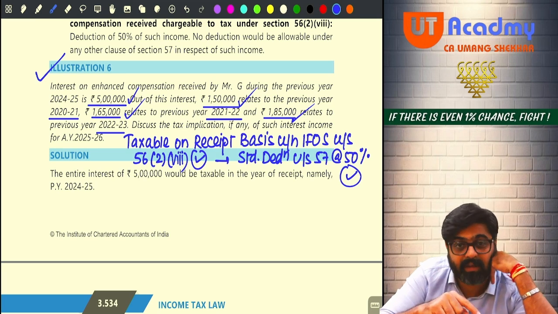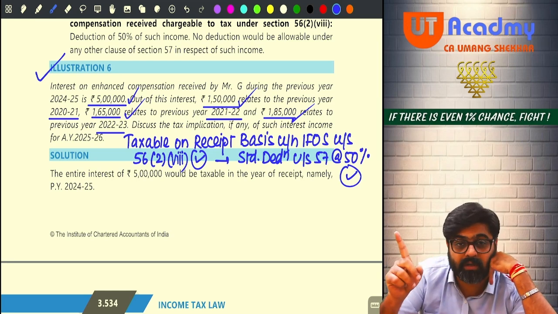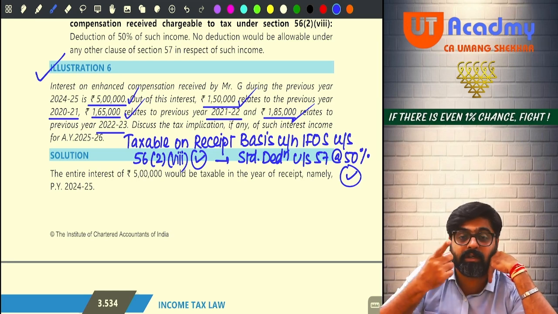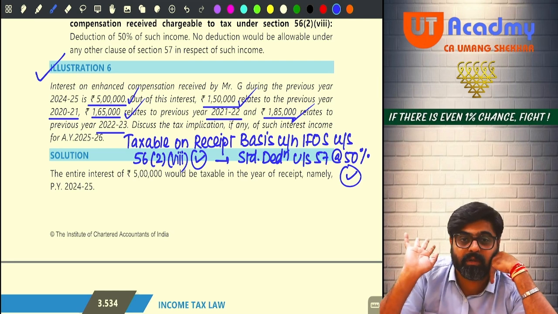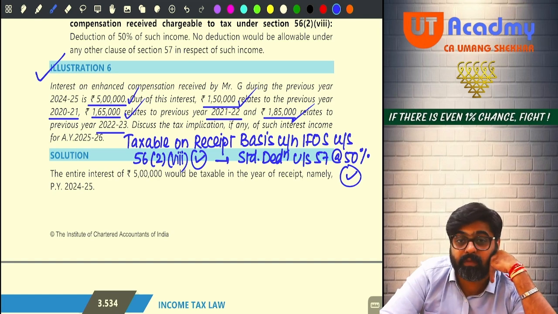Whether in that 5 lakh some interest relates to this year or relates to earlier years, that interest will be taxable in this year only. So what will you write? You will write this which I have written. Write it down. This is the tax treatment to be given. Write it down fast.